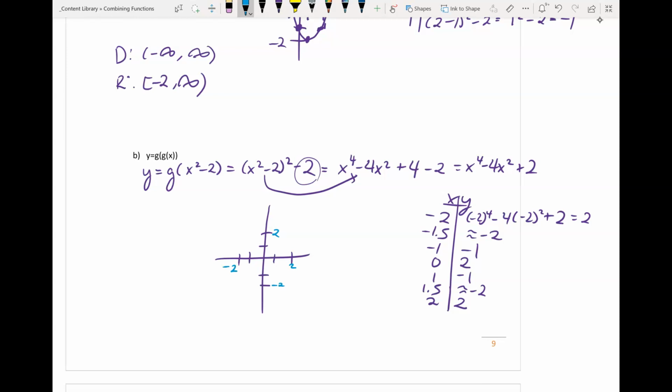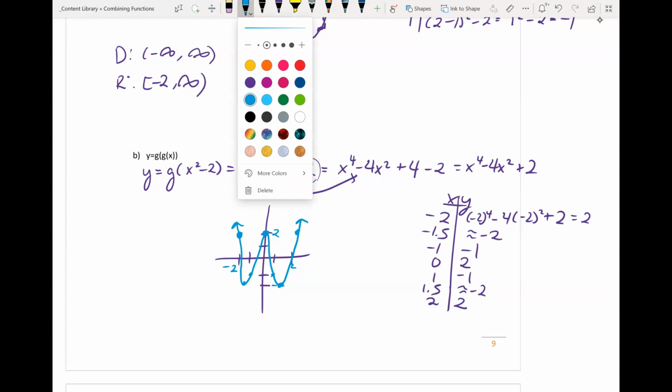So our first point is at (-2, 2), then (-1.5, -2), then (-1, -1), (0, 2), (1, -1), (1.5, -2), and then (2, 2). So I'm just going to connect the points from left to right. It's going to just look something like this. Then extend the arrows on each side. And that is your graph.